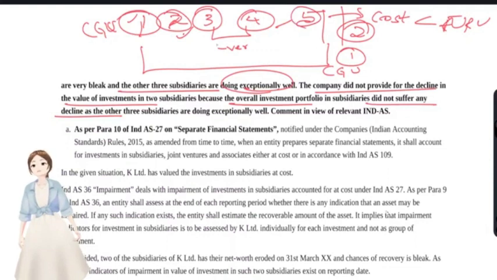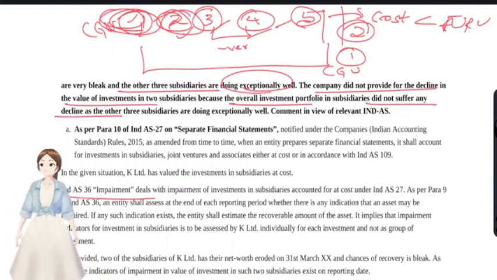Okay, but what you actually have to do, as per financial instruments, I think it is Ind AS 36 of impairment. What you have to do is treat each company as a single cash generating unit and test the impairment for that. Okay, so that 3 and 4 would be eligible to be tested for impairment.